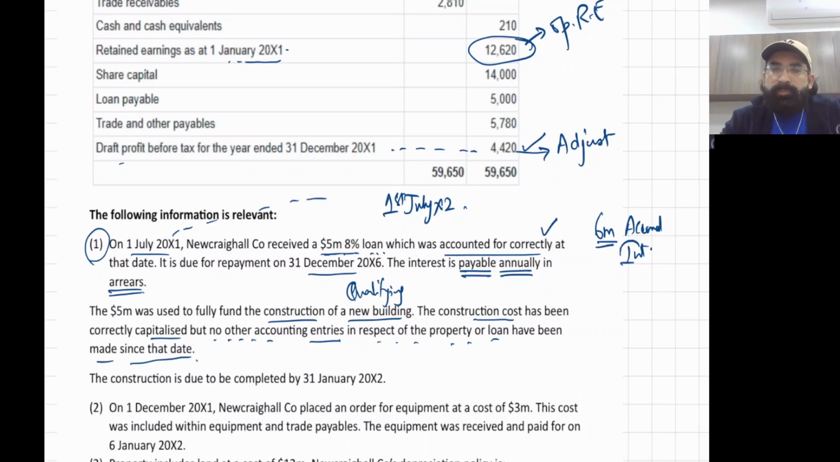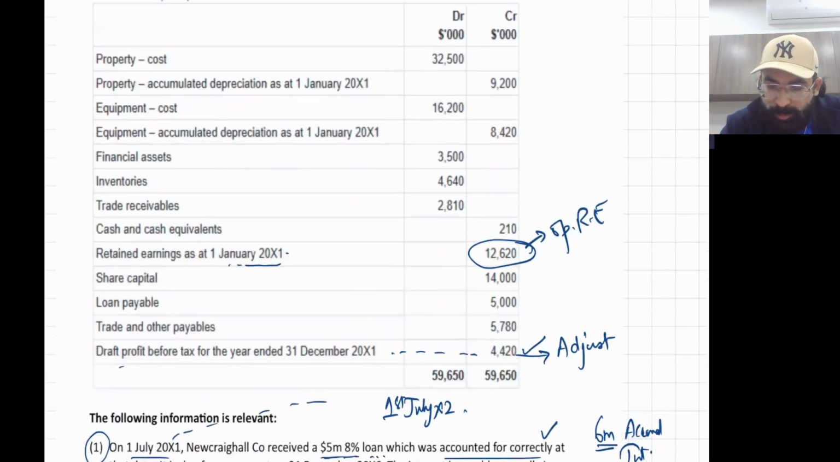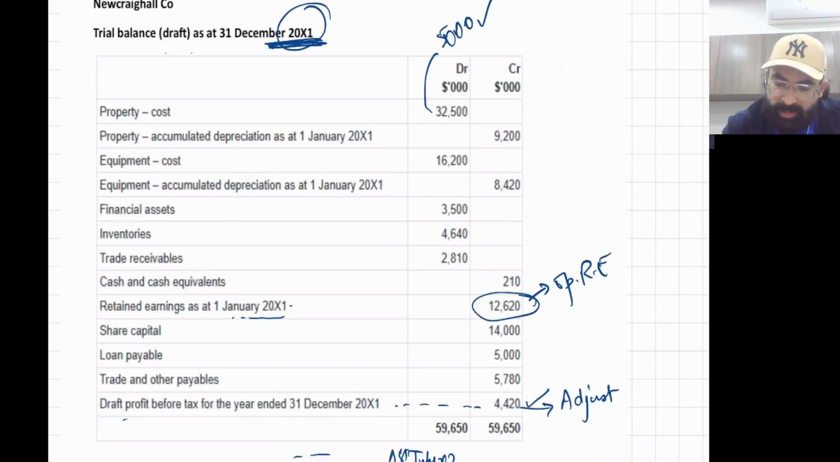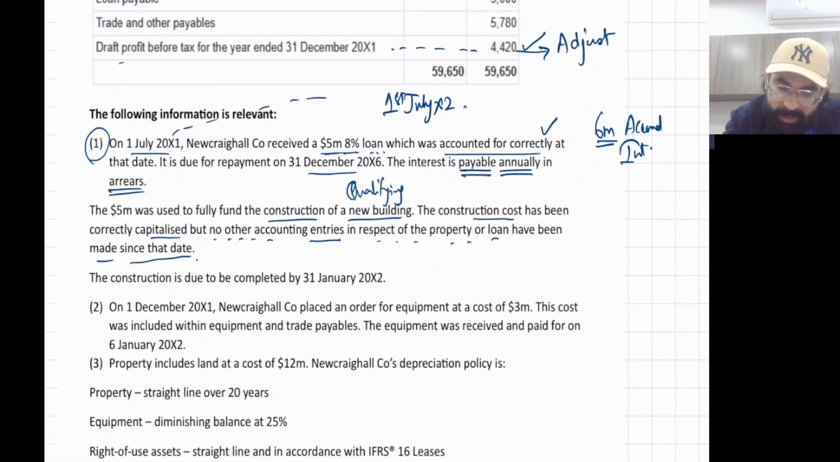Okay, so the 5 million was the initial amount. The 5 million was correctly recorded in property. See, this is the property. In this property they have already recorded 5 million, means 5,000 they have already recorded correctly, no problem. But they are saying no other accounting entries in respect of the property or loan have been made.